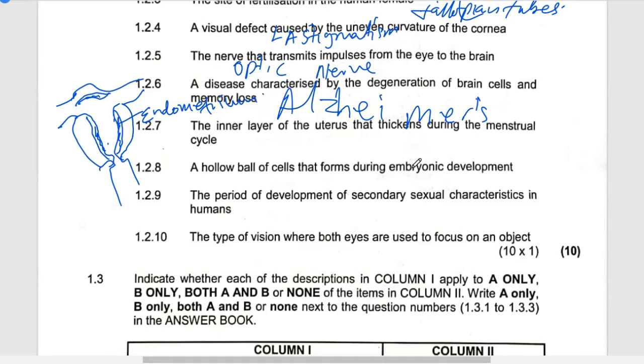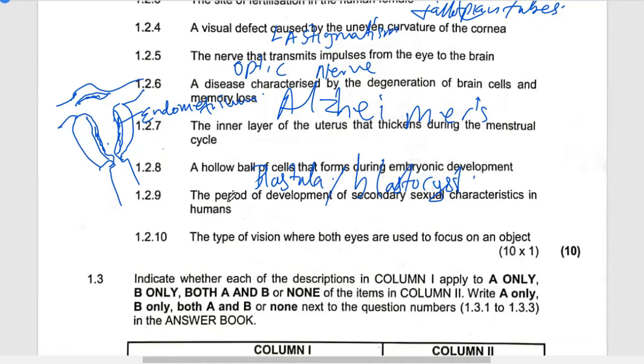A hollow ball of cells formed during embryonic development. How do you call that? We call it blastocyst or blastula. Make sure that you know blastula. Yes, we call it blastula or blastocyst. Sometimes people don't give two answers, just pick one. Blastocyst. That's how we pronounce it, not blastocyte.